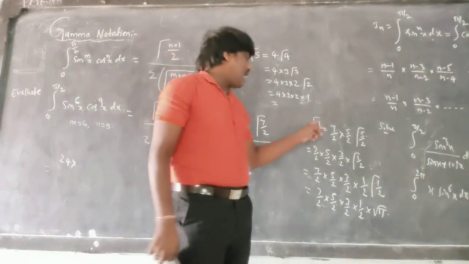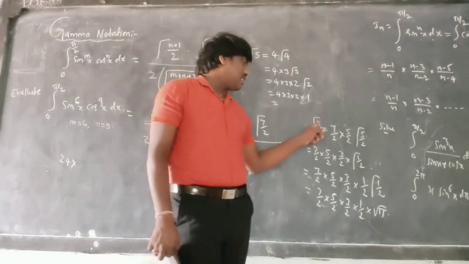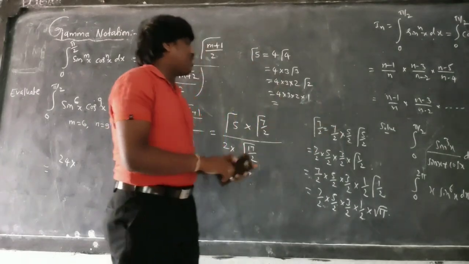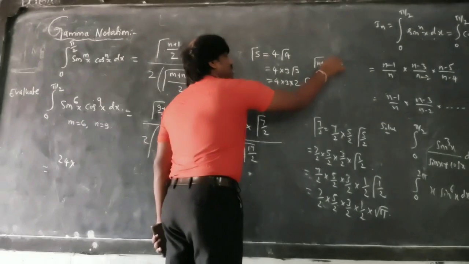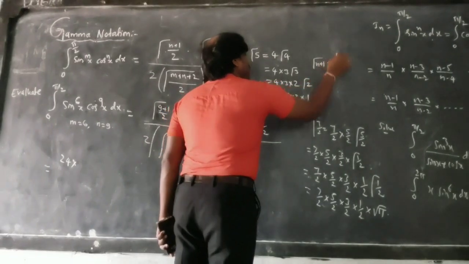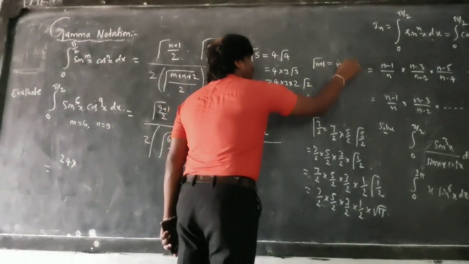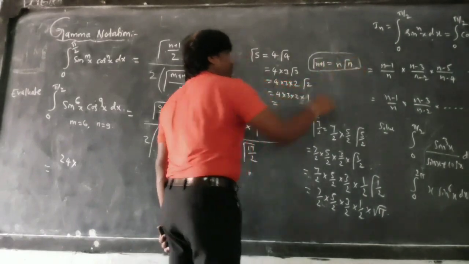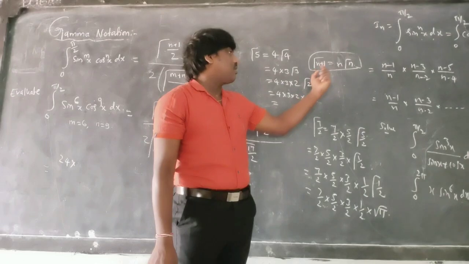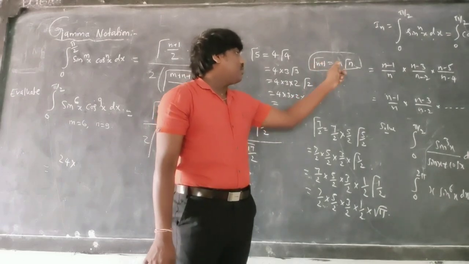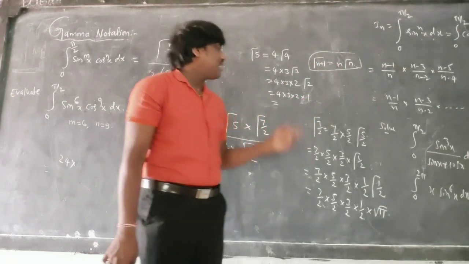I repeat here, gamma notation 7 by 2, I can write it by subtracting 1. What is the definition? Gamma notation n plus 1 is equal to n into gamma n. This is the formula, the definition of gamma notation. Gamma notation n plus 1 is equal to, you subtract 1, you get n and gamma n.